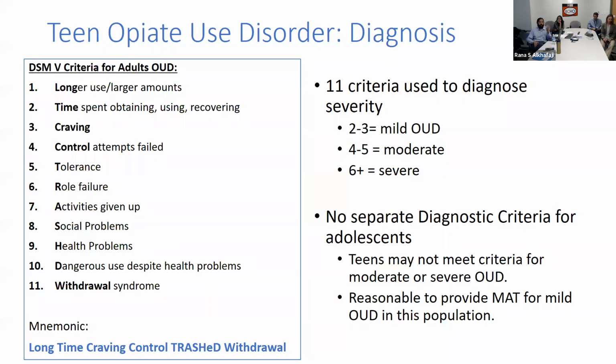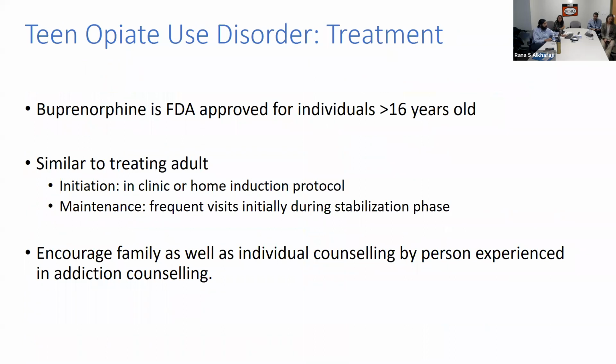People often start at the mild end of the spectrum, and if left untreated without intervention, it progresses to moderate and eventually severe opioid use disorder. And really, it's that severe opioid use disorder where you start seeing a lot of these consequences, right? Like health problems and social problems, things like that. So keep in mind that if someone has mild opioid use disorder, they may still be a candidate for treatment to hopefully prevent this progression. So I think that's the take-home point with this slide, right?